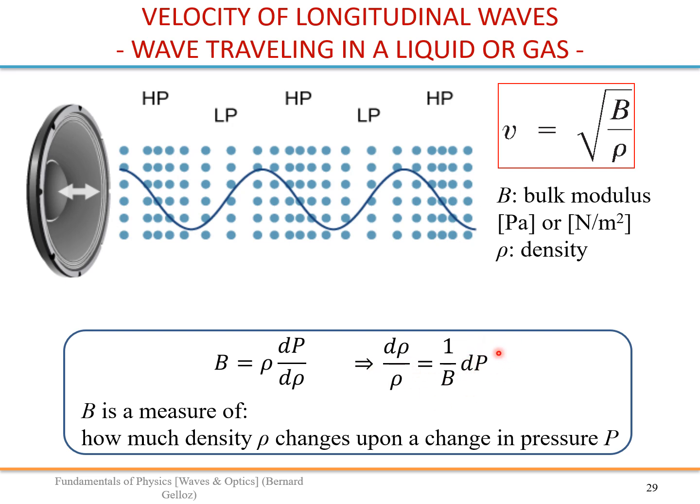Let's say you change your pressure by dp, your change of density, d rho, would be just a constant, which is 1 divided by B, multiplied by this excitation. So this is a typical example of a linear response when you excite your material using a small excitation.